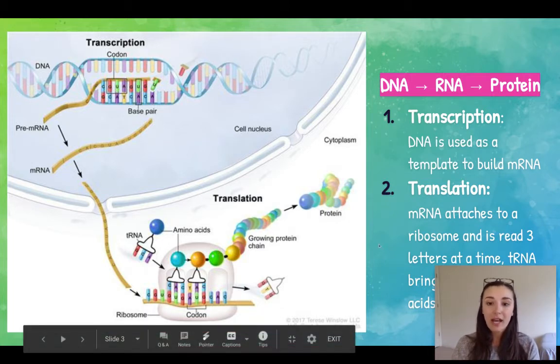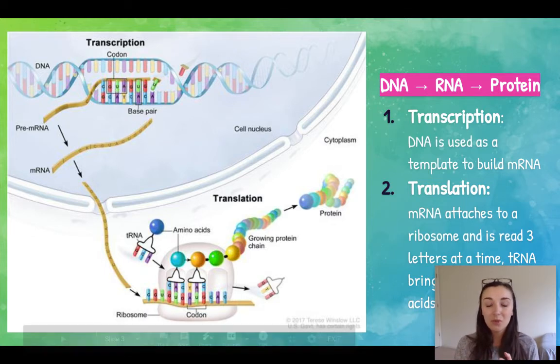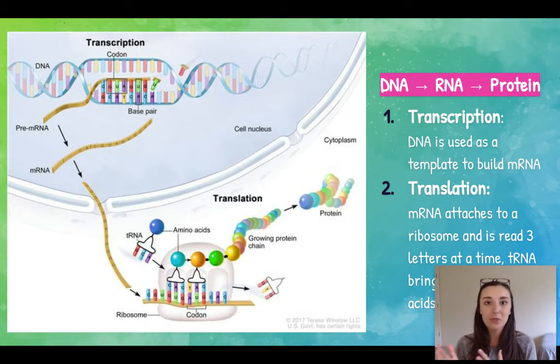So translation happens when that mRNA binds to a ribosome, and the ribosome reads the mRNA strand 3 letters at a time as those codons, and it calls over tRNA molecules with anticodons that match up with the mRNA strand. And that tRNA actually carries over amino acids, and they get all chained together to eventually build a protein.